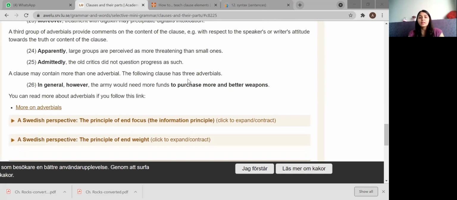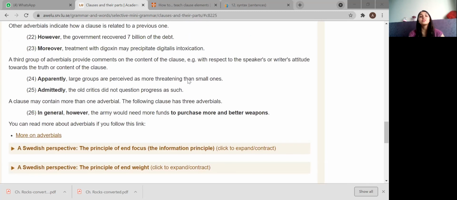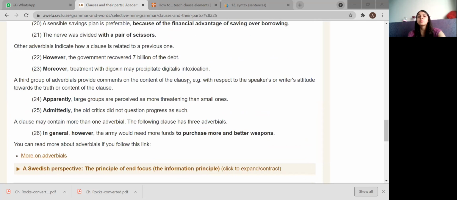Now there's one more category of adverbials. The following clause has three adverbials together. In general, however, the army would need more funds to purchase more and better weapons. Now here you see in general. In general becomes your adverbial, the third group of adverbials that gives you a comment on the content.